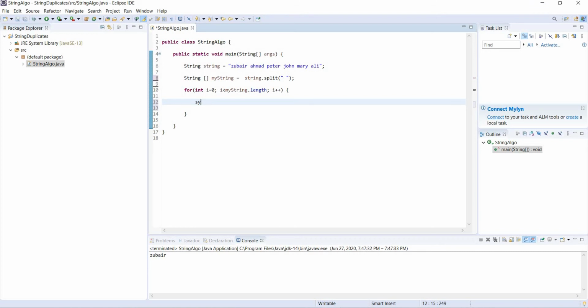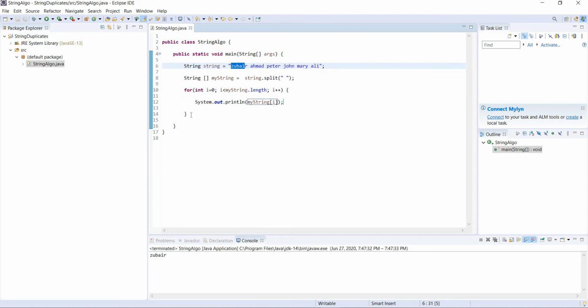So what we're going to do is sysout, Ctrl+Space. And what are we going to print? In the enhanced for loop you remember we just printed s, and it did the same functionality we are trying to achieve with this loop. So we are going to take myString at the index of I. First of all, I will be 0, and it's going to print Zubair.